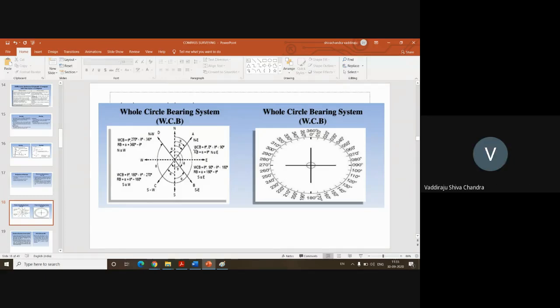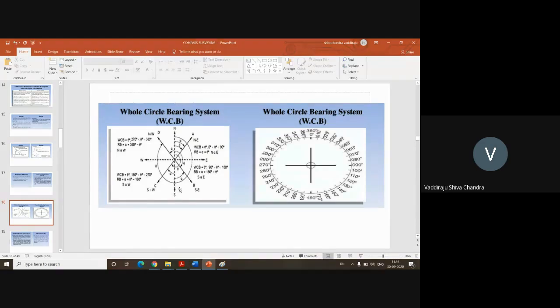Okay. So the first quadrant, the range is 0 to 90. Second quadrant, the range is 90 to 180. Third quadrant, it is 180 to 270. And the fourth one is 270 to 360. So any value in the northwest will be from 270 to 360. Any value in the northeast will be 0 to 90. And between east and south, it will be 90 to 180, and south to west, 180 to 270.